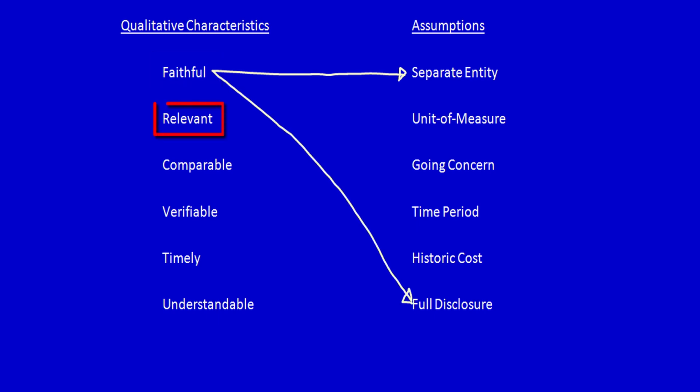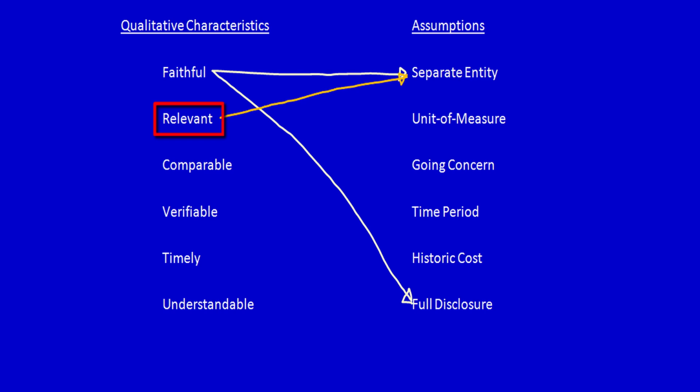Let's move on to relevant. Relevant information is information that allows us to make decisions. Relevant information has predictive value, meaning we can use it to predict the future or attempt to predict the future. And it has confirmatory or feedback value, which means that once we have the real information, we can compare it to our predictions and it'll give us feedback. So when you think about it, relevant information for a business would be only the business's activity. So it's connected to separate entity because it should only be the business's activity that are on the financial statements.